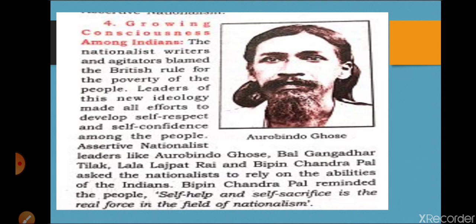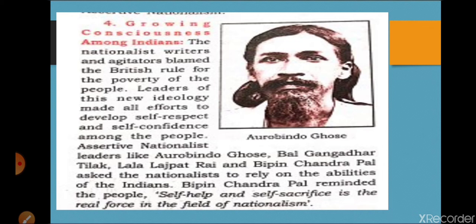One more person was there, whose picture you are watching in your slide: Aurobindo Ghosh. He was leading an ashram, and he was told that he had to become a witness against these persons, but he refused to do so, and that's why he was sent to jail.